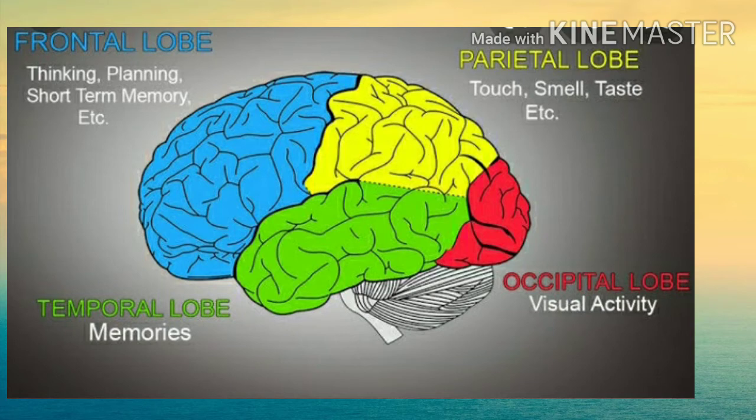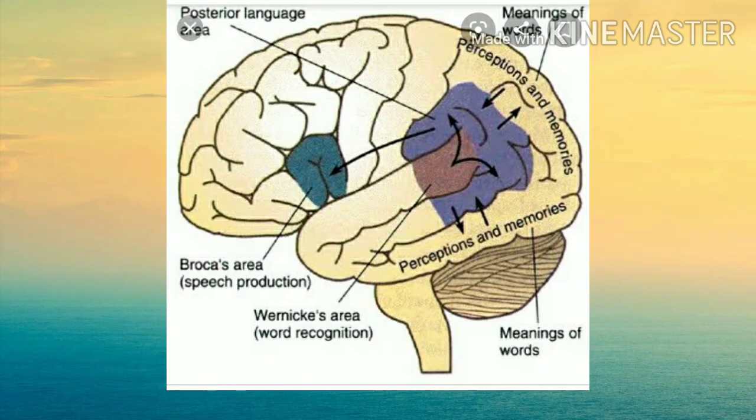One of the areas is the association area, responsible for coordination between sensation and movement. Then Broca's motor speech area translates thoughts into speech. The frontal lobe has an area for expression of emotion, intelligence, willpower, and personality. One of the intelligence centers is present at the junction of the temporal, parietal, and occipital lobes, which helps in the understanding of spoken and written words.